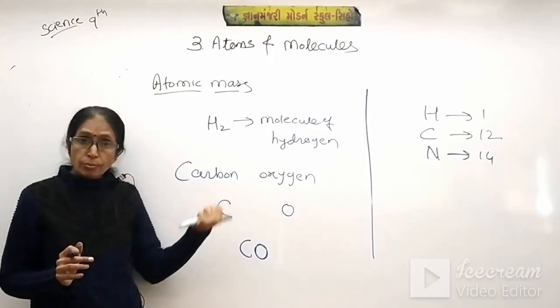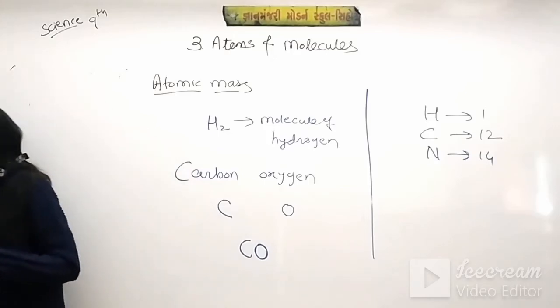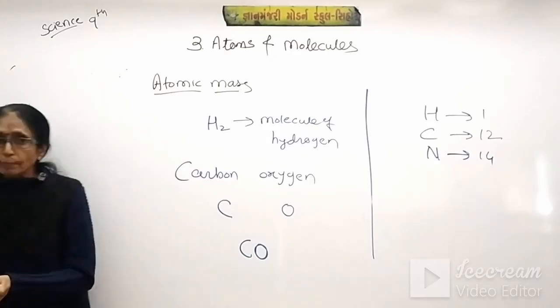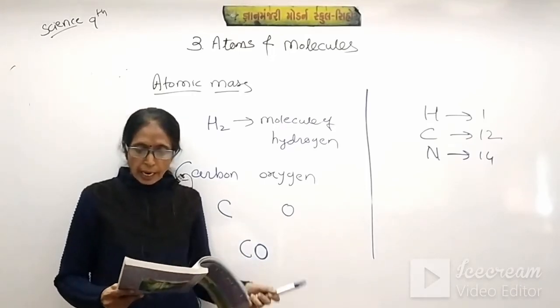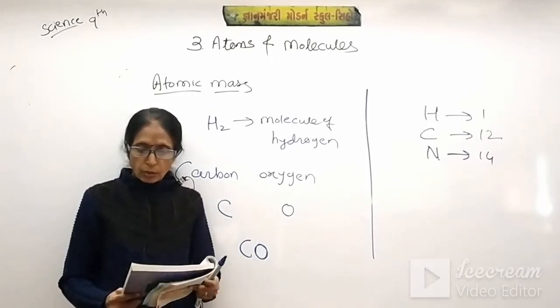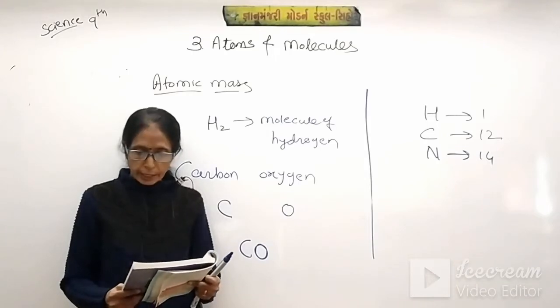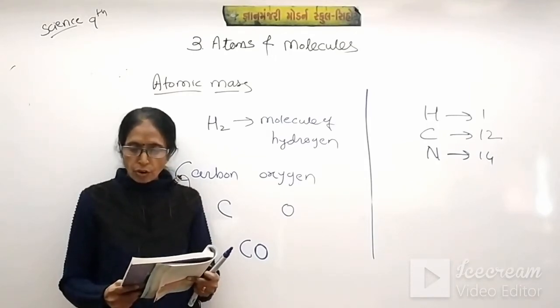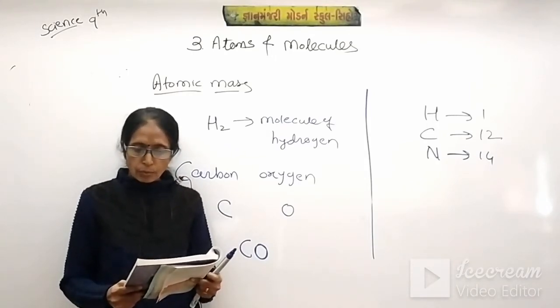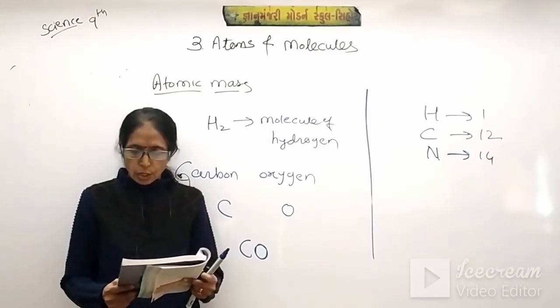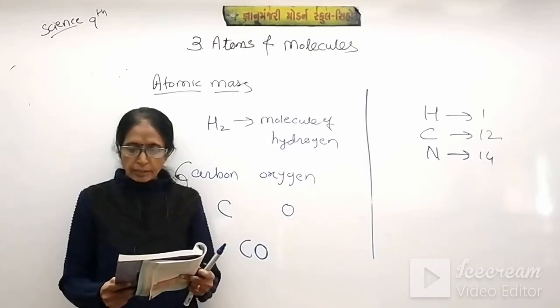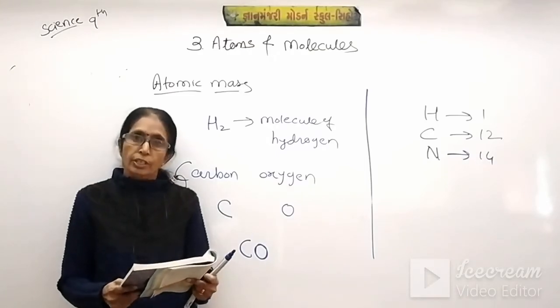But what is a molecule? Here is the concept of molecule, students. How do atoms exist? Atoms of most elements are not able to exist independently. Atoms form molecules and ions. These molecules or ions aggregate in large numbers to form the matter that we can see, feel or touch.